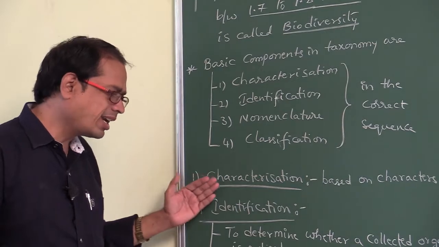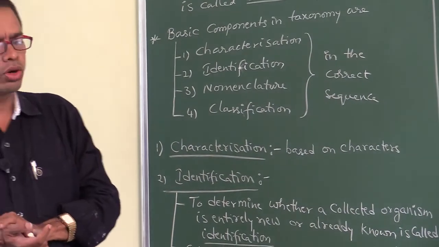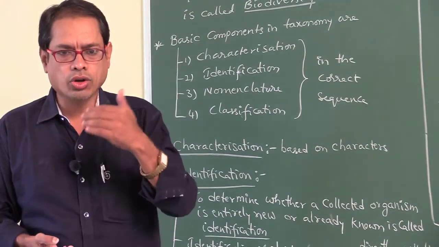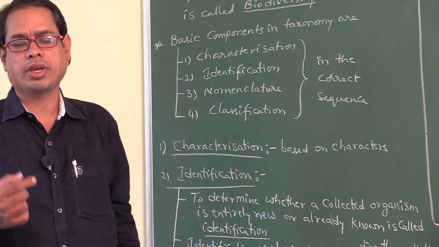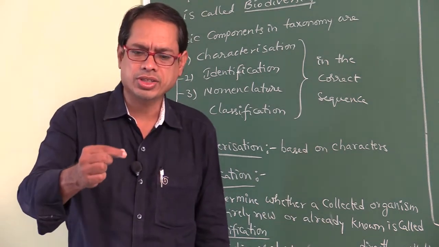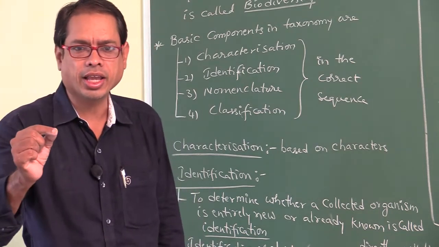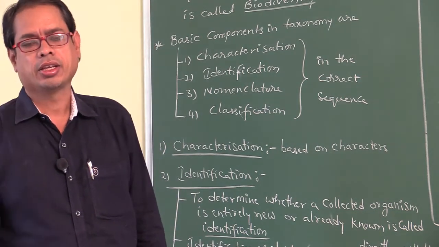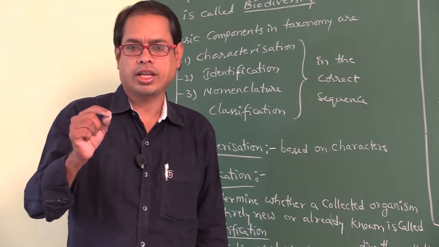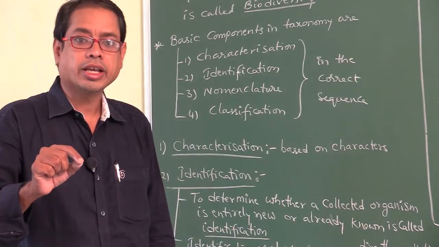Next, what is identification? First of all, when we go to some place, we will identify one plant, whether it is already known or unknown. Whether the plant is already known or unknown can be determined by BSI, which is located at Kolkata.